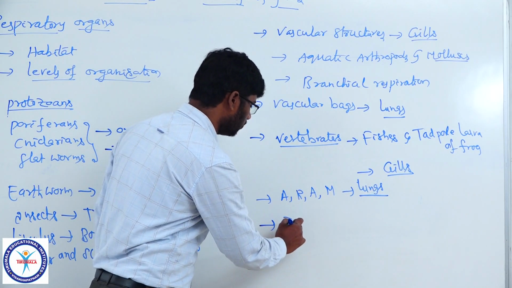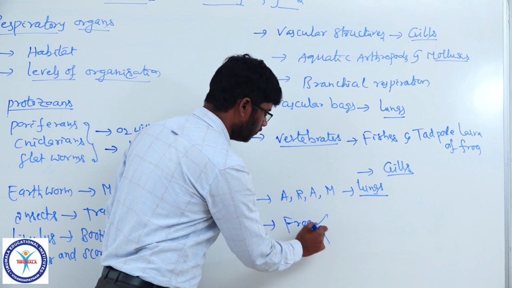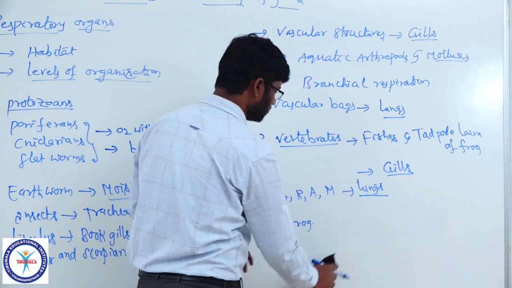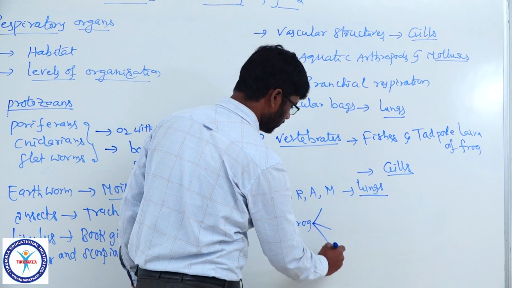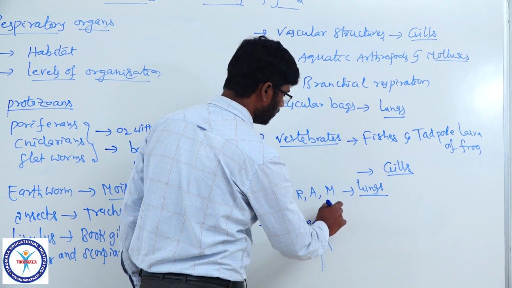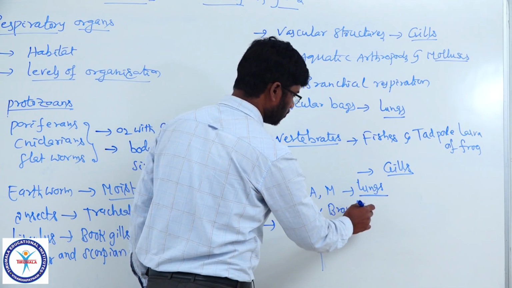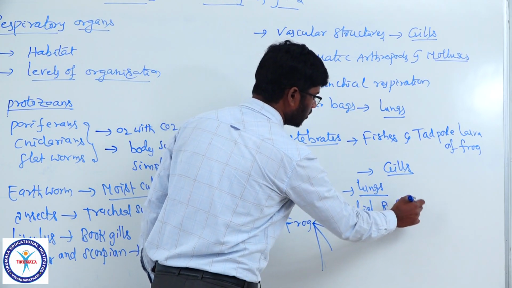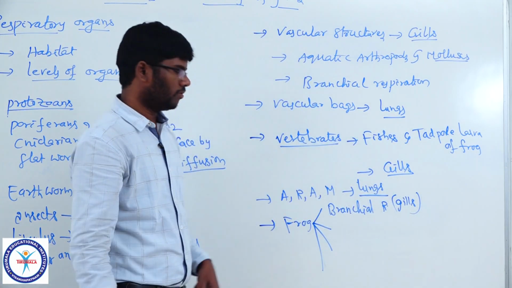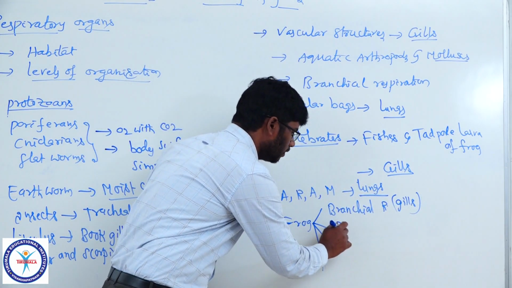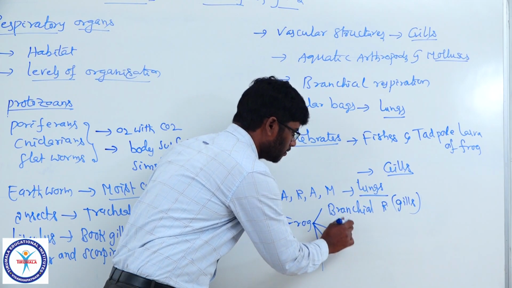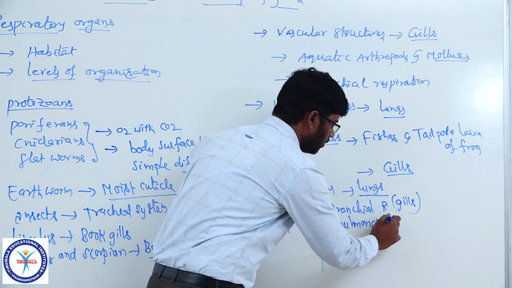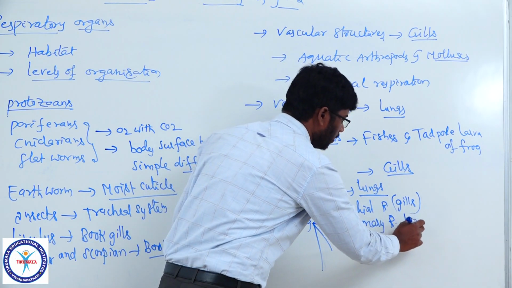Amphibians like frog. Frog shows 4 kinds of respiration. The first one is branchial respiration by gills, particularly tadpole larva of frog. Lung respiration, that is pulmonary respiration, by lungs.